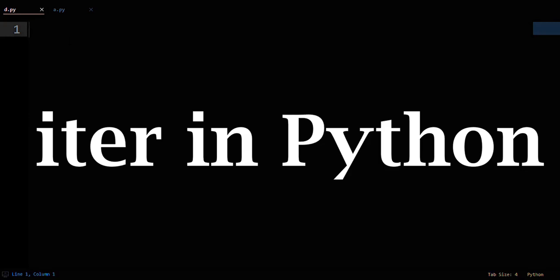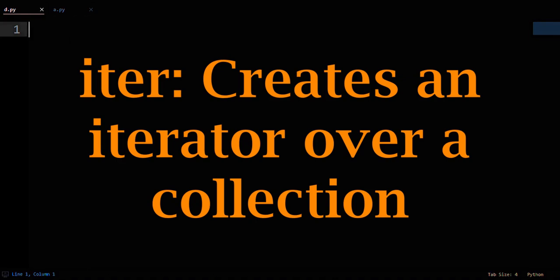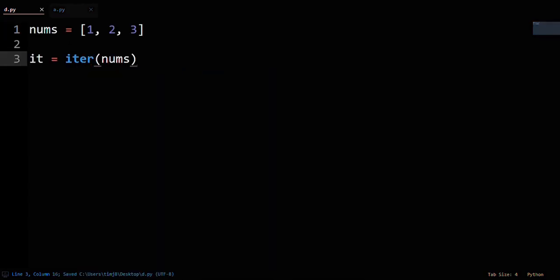Iter in Python is used to loop through collections in a way different from regular loops. Since programmers are never very creative, the iter function creates an iterator over a collection. In this example, we are creating an iterator called it over the list of numbers called nums.